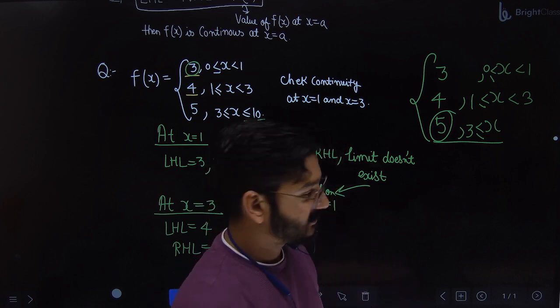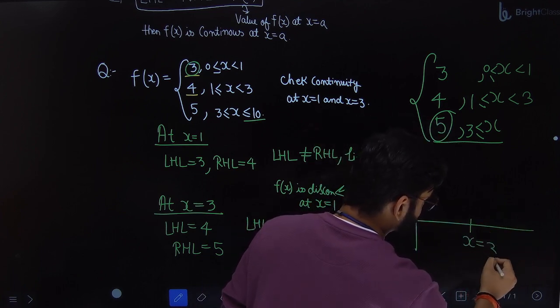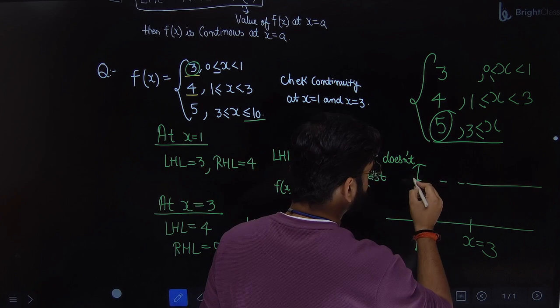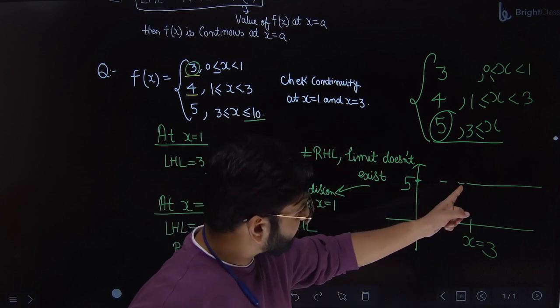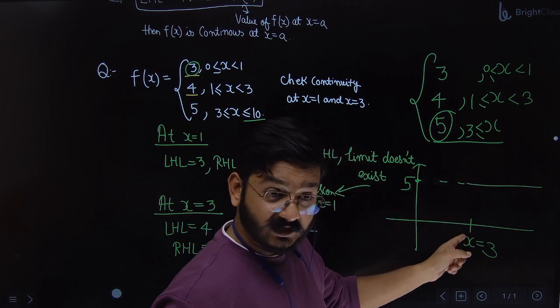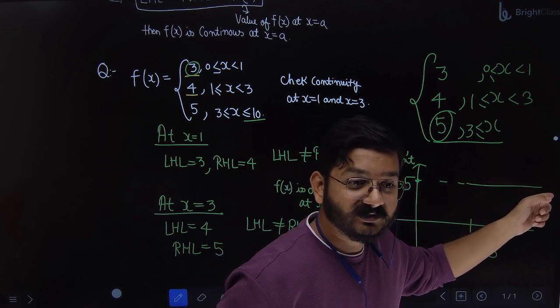What will be the graph? The graph will be like this. This is x equal to 3. What is this value? 5. So this is my graph. Correct? A straight line for all the values greater than 3. So is this straight line a continuous or discontinuous function?